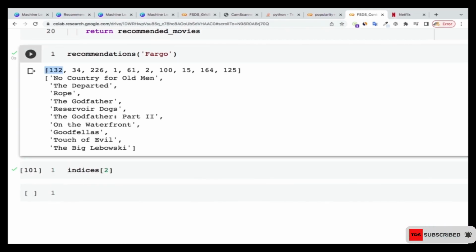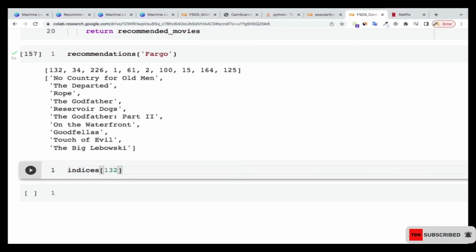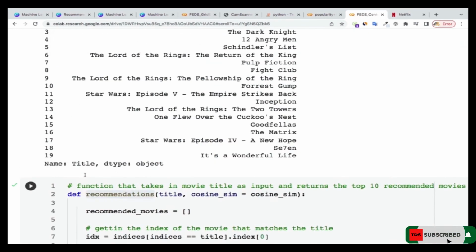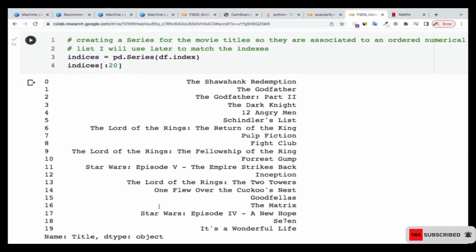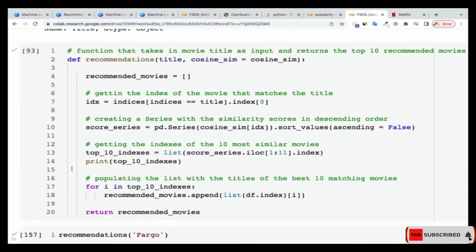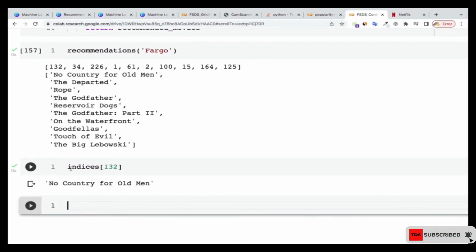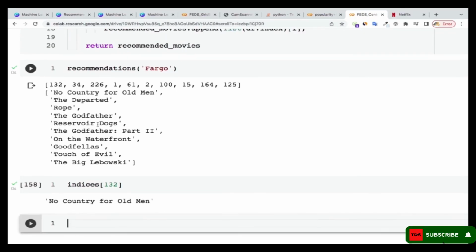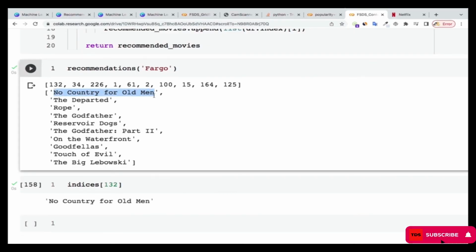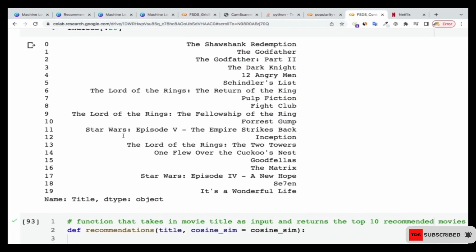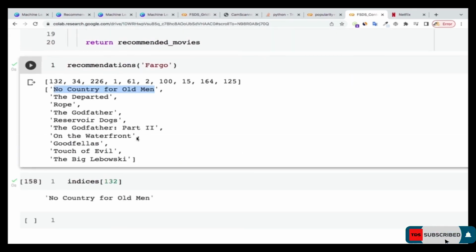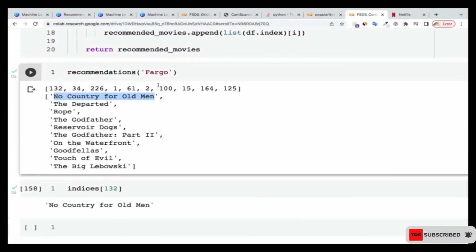So for instance, at index 132, if I'm searching this index in this index that we created, at index 132, what is there? I want to see what is there. You see there's No Country for Old Men, so it will match it with the title of the movie. It will go into the index and then match it like that for us. So that's why we're able to extract it and make it perfectly like that.